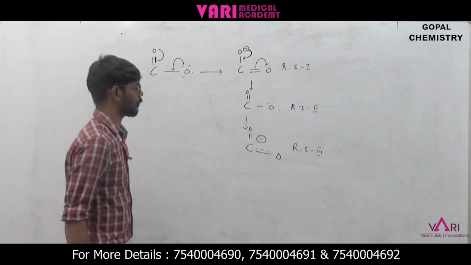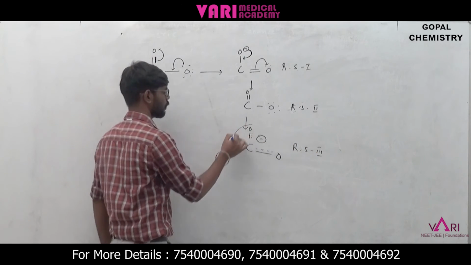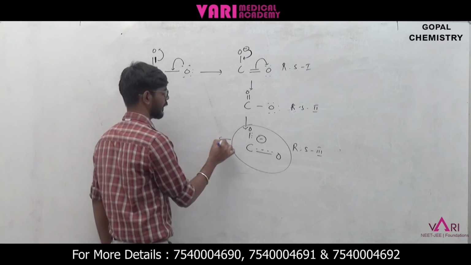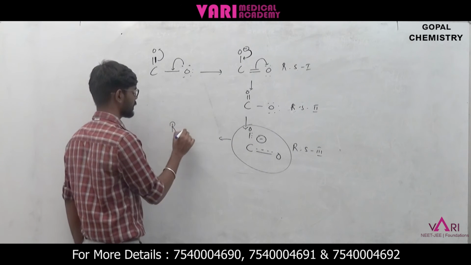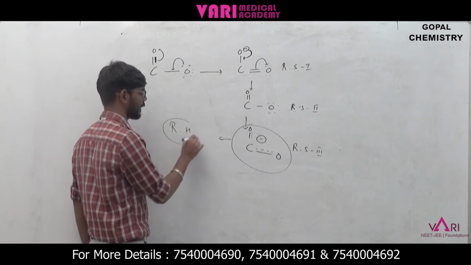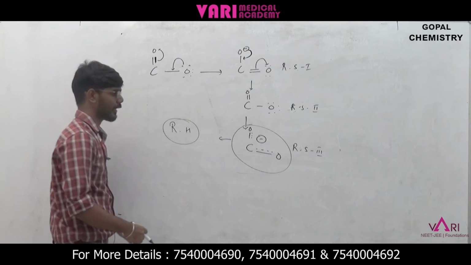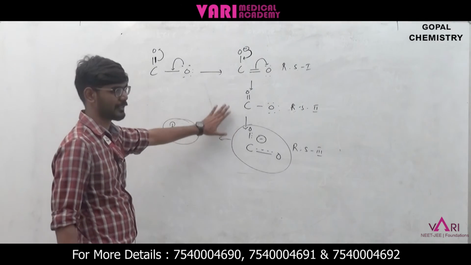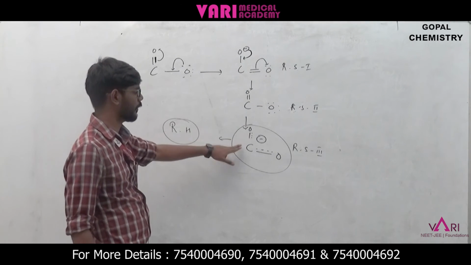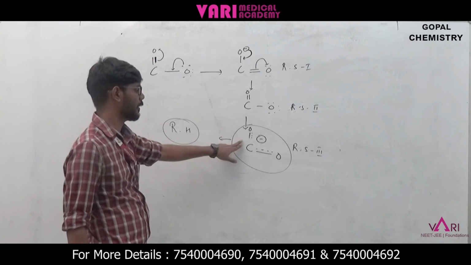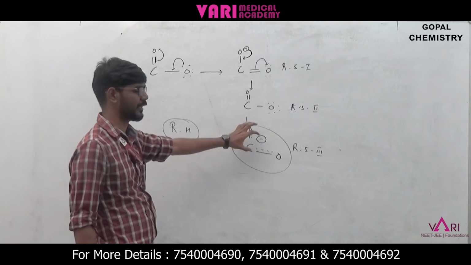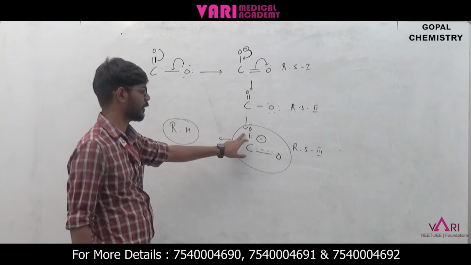Among these, which one is more stable? This one is more stable. That's why we can say this one is the resonance hybrid. So there are 3 types of resonating structures here. Among these 3, this is more stable because the negative charge is partially involving these 2 oxygens.